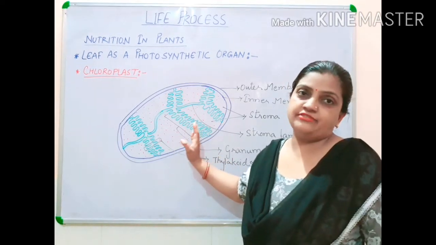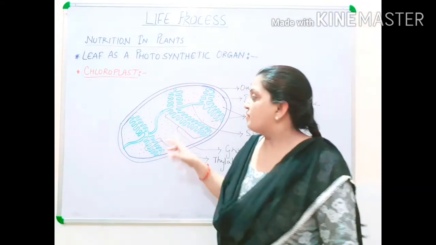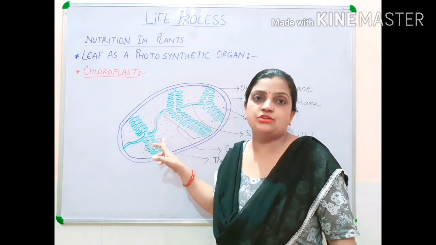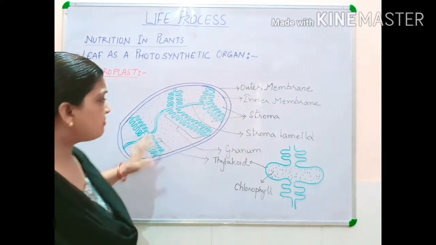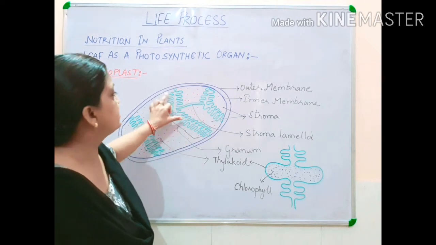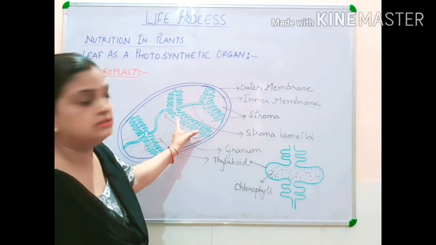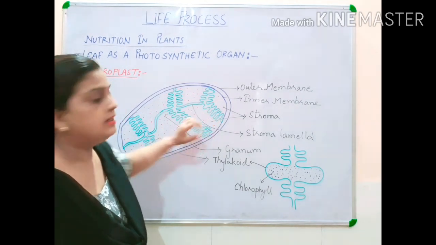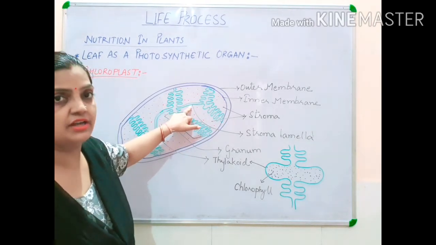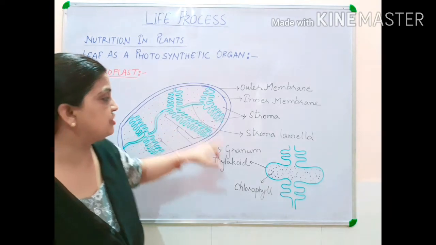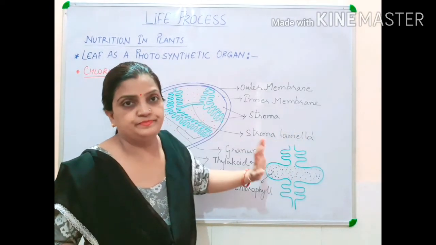This ground substance is called stroma. Now this is one of the grana, and two grana are connected with a stalk-like structure, which is called stroma lamella.